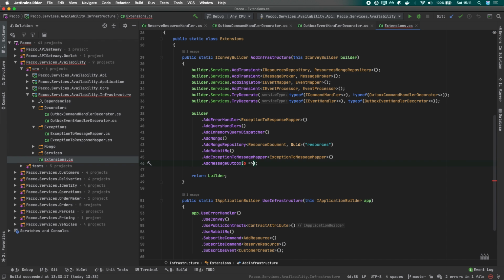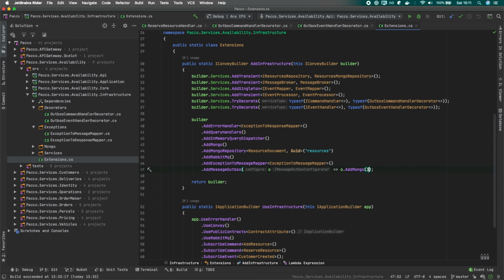So we can do options and then add Mongo, or add Mongo for testing, or we also have add for SQL Server, for example, using Entity Framework, because the overall logic is pretty much the same. Okay, so we will configure this add message outbox here, and that's pretty much it when it comes to plugging it in.